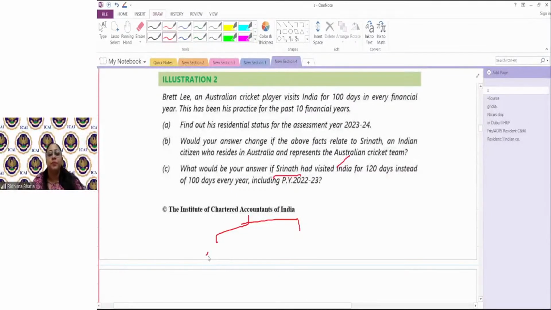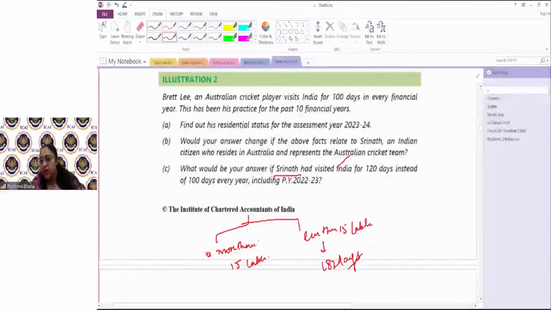Either the income is more than 15 lakhs, where the income is related to Indian source, or technically speaking, income other than income from foreign sources, or the income is less than 15 lakhs. If it's less than 15 lakhs, then we check only one condition, which is of 182 days. If that is fulfilled, the person becomes resident. Otherwise, he becomes non-resident.